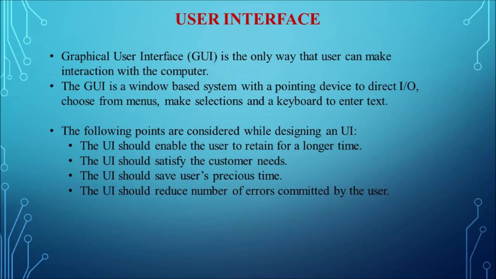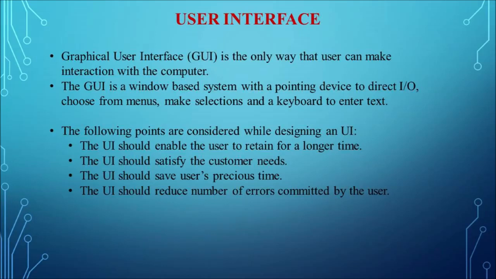This includes creating graphical elements like menus, windows, tabs and icons. The main advantage is that it reduces the typing work for the user, which is an added advantage of the operating system. The ultimate aim of any product or application is to satisfy the customer. That is the main aim of the user interface.